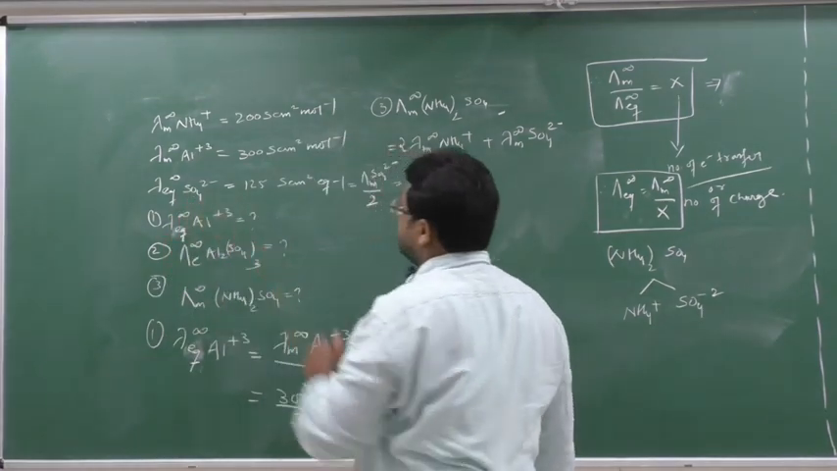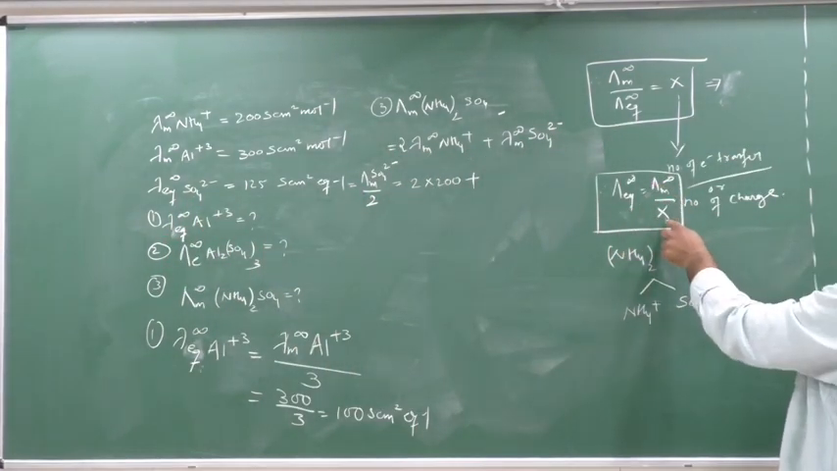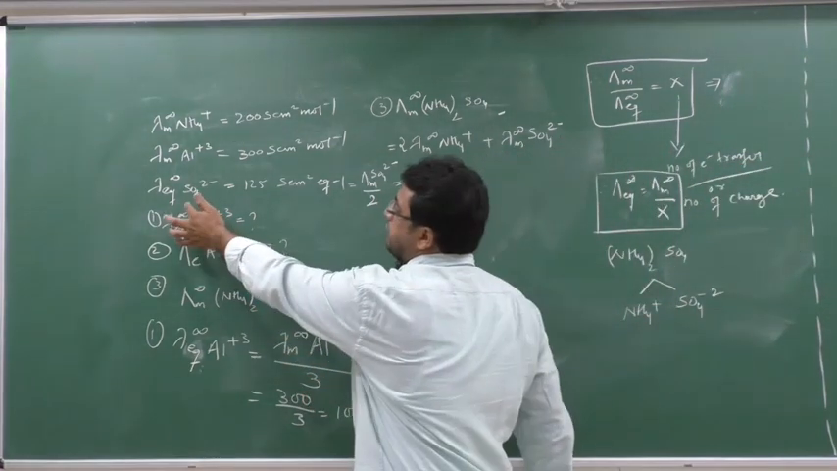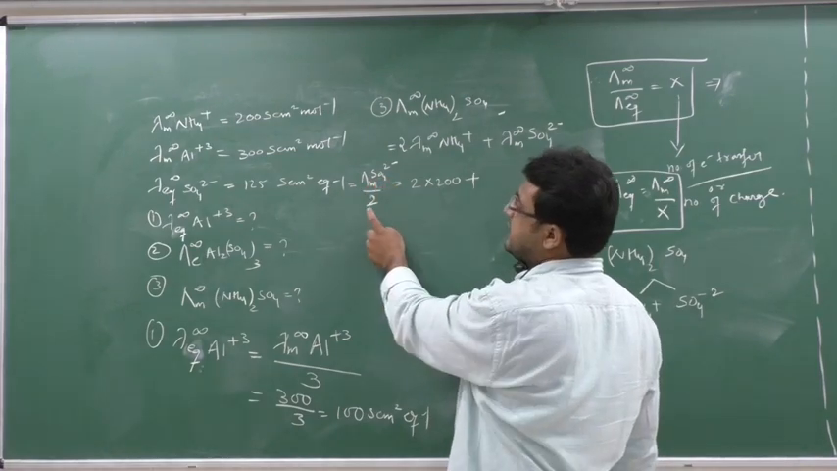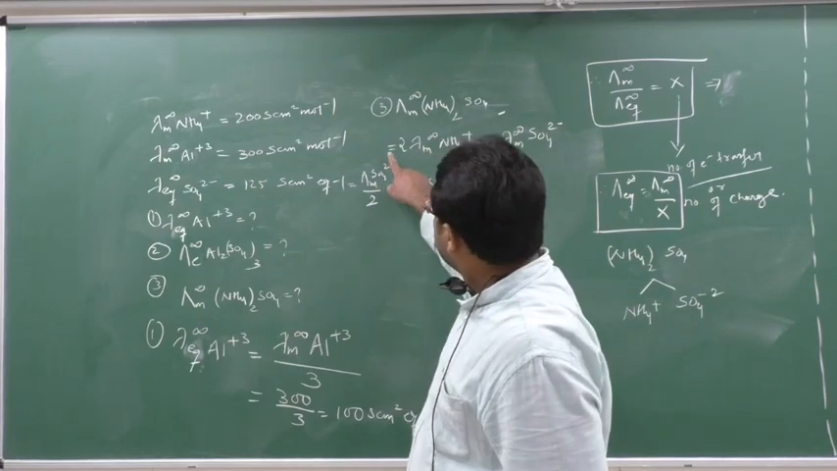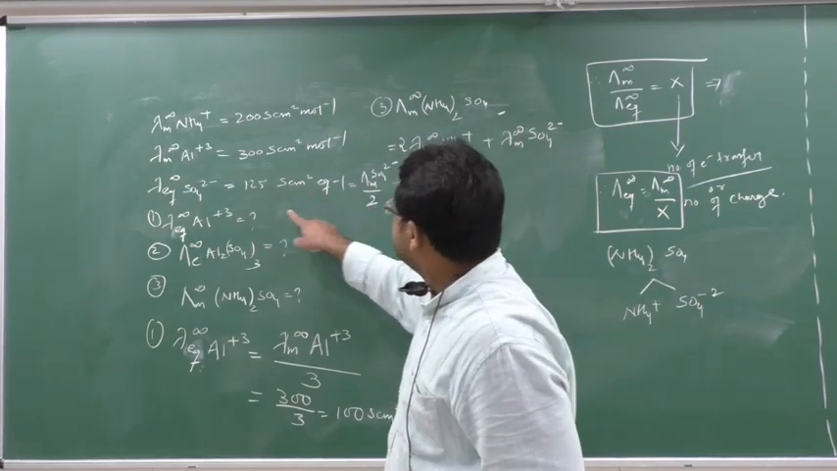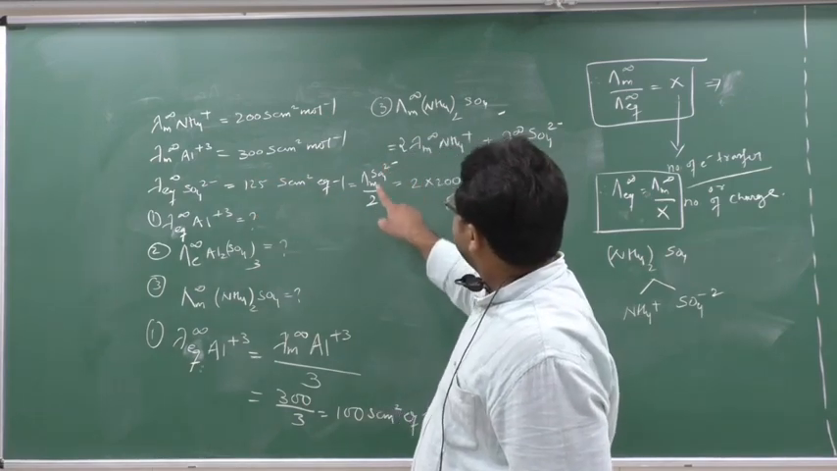Because lambda Eq is equal to what? Lambda m by 2. So lambda Eq is equal to lambda m by X factor. So lambda Eq of SO4 2 minus is equal to lambda m of SO4 2 minus by X factor, which is here 2. So this value is lambda Eq, and this value is also lambda m SO4 2 minus by 2.